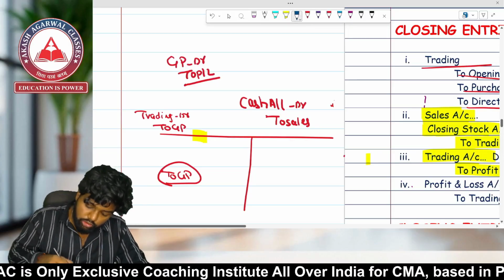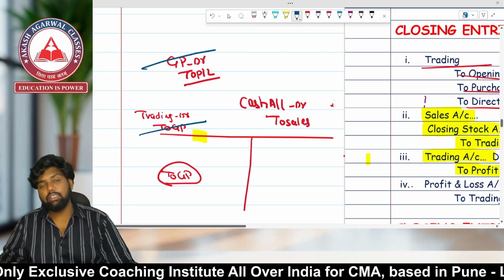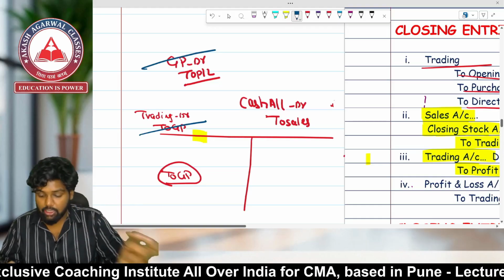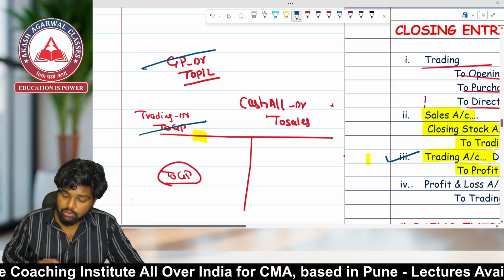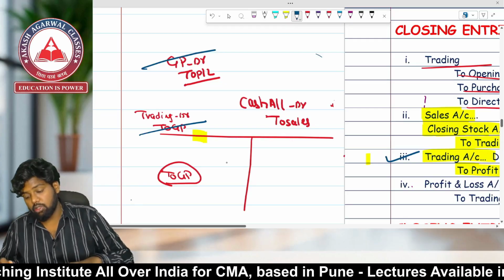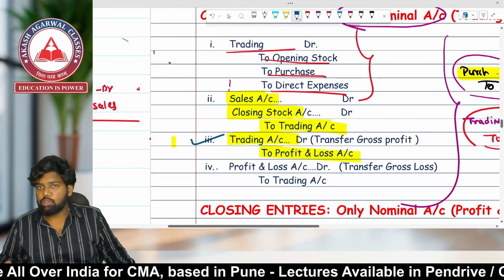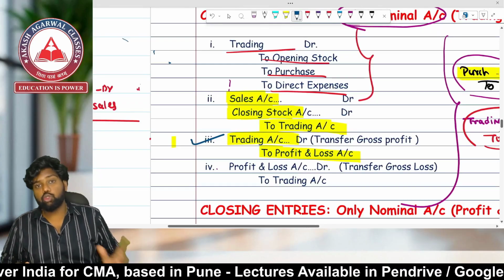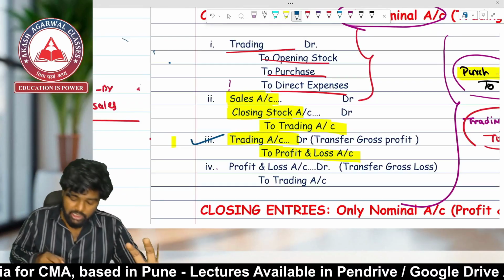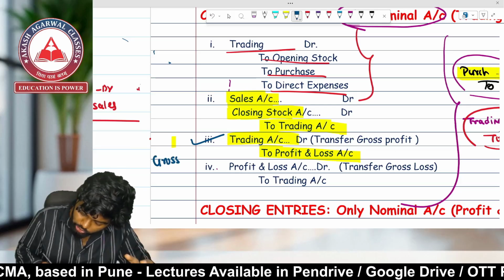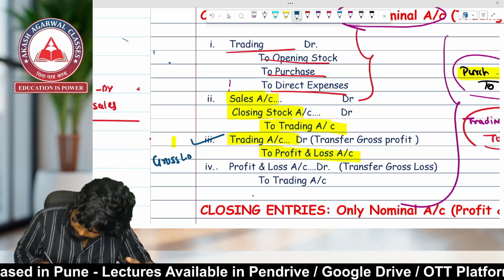Now, gross profit cut. So what entry is pending? Trading account debit to P&L. Over here, the same entry is written. Gross profit account debit to what? P&L. Similarly, gross loss is an expense. So the entry you will be recording the first time: Gross loss account debit